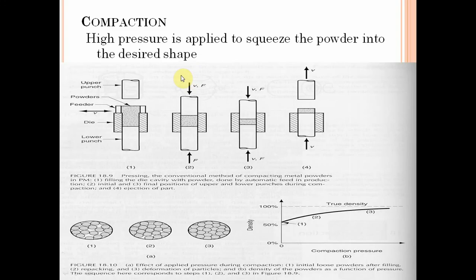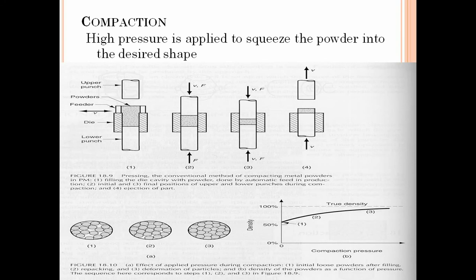Next one is powder pressing, or compacting, or compaction. High pressure is applied to squeeze the powder into the desired shape. Pressing or compacting is the process of compressing fine metal powder particles into the desired shape and size by the application of high pressure.